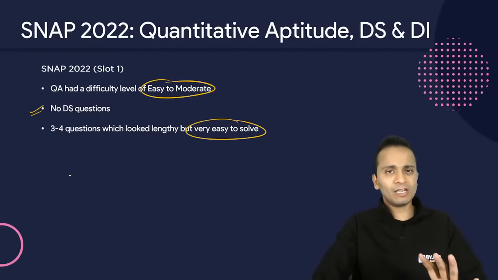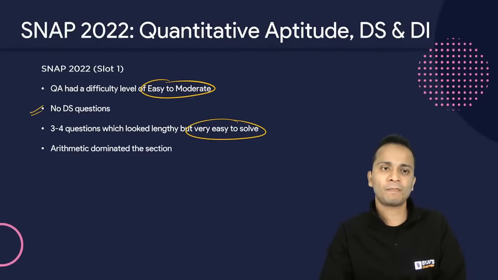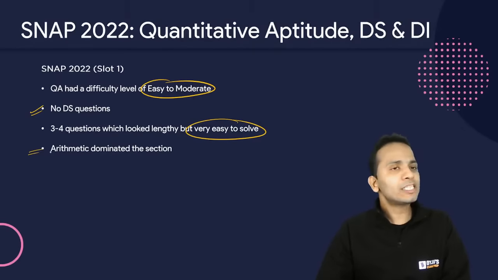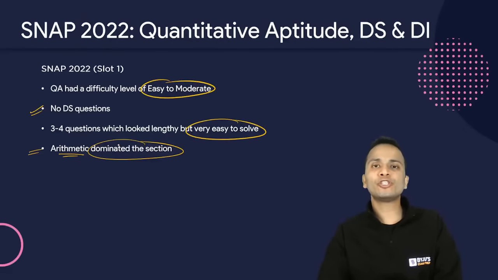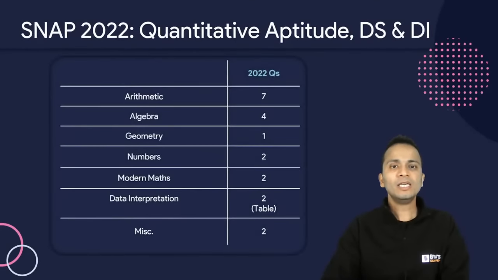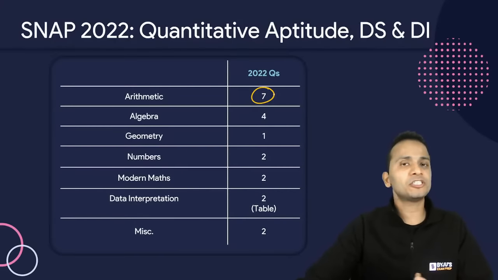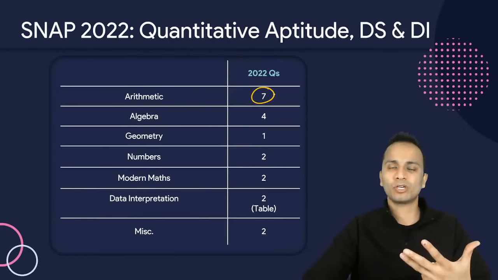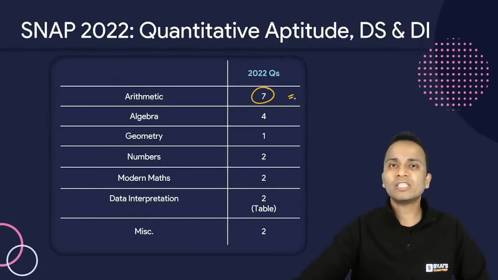Okay. मैं बताने वाला हूं अभी सबको that how to basically attempt this complete examination. Also, as expected, arithmetic dominated this entire section. There were plenty of questions from arithmetic. So let us understand what the breakup was. From arithmetic, there were 7 questions, from all the areas including percentages, ratios and its applications, time, speed, distance, time and work. All these areas are very important from QA's point of view.